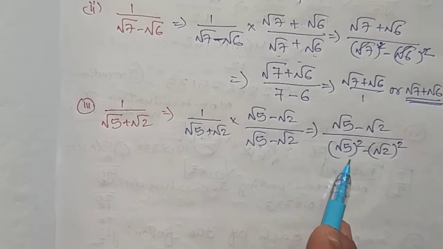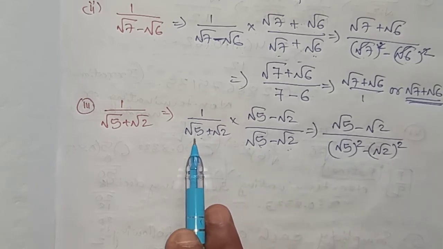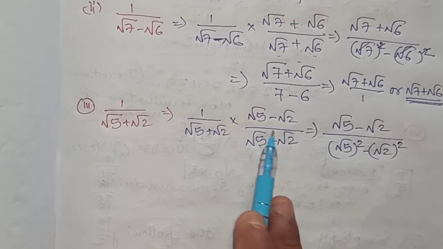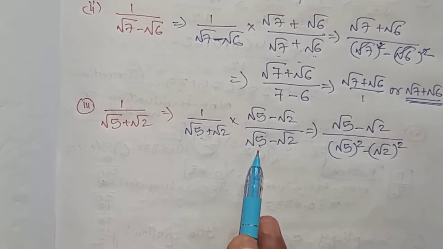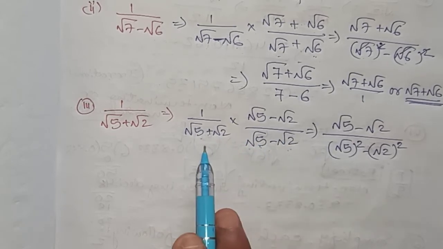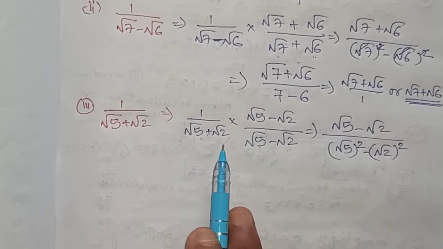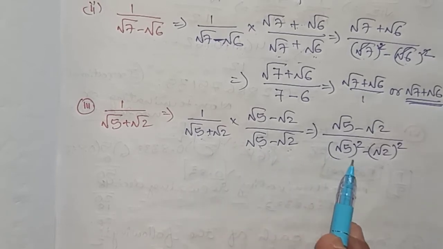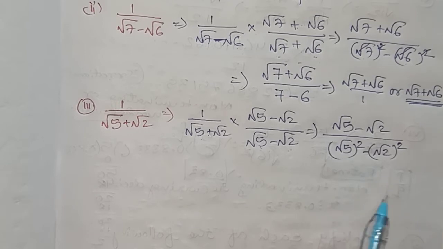Always you will get a square minus b square in the denominator, because if positive is given, we multiply the negative sign. If negative sign is given, we multiply positive. So definitely we will get a plus b, a minus b, or a minus b, a plus b. So the formula will always be a square minus b square.